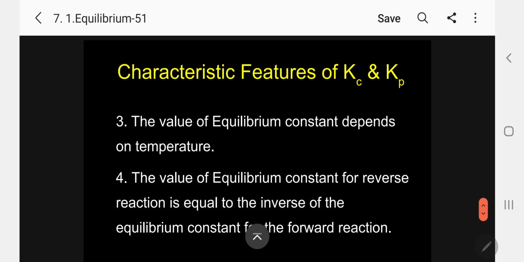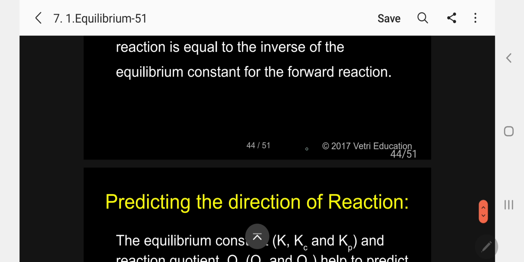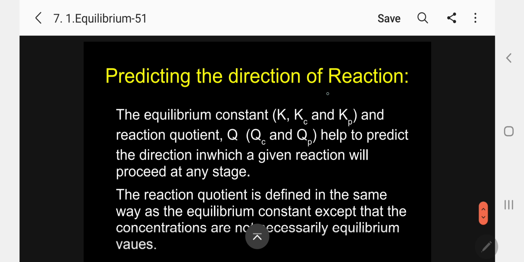Third, the value of the equilibrium constant depends on temperature. Lastly, the value of the equilibrium constant for the reverse reaction is equal to the inverse of the equilibrium constant for the forward reaction. At equilibrium, the rates of forward and backward reactions are equal.